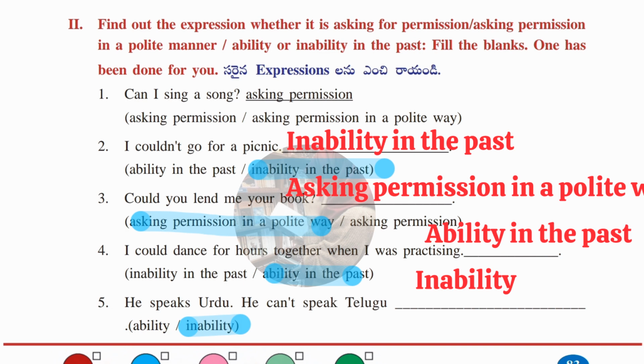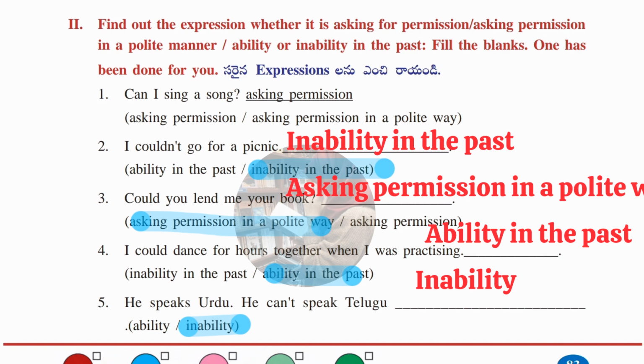asking permission in a polite manner, ability or inability in the past. Fill in the blanks. One has been done for you. Okay, so what happened here? Some sentences are given. We have to read that sentence and understand it. After that, we have to put the correct expression, what that sentence refers to. Okay, one is done for us. Can I sing a song? This sentence is asking permission. Okay, like that we have to go for the other sentences also.